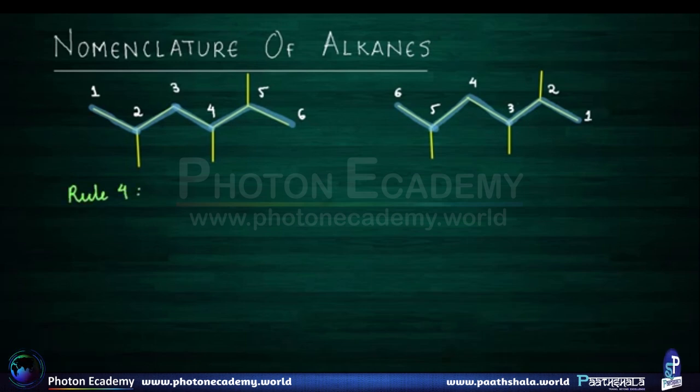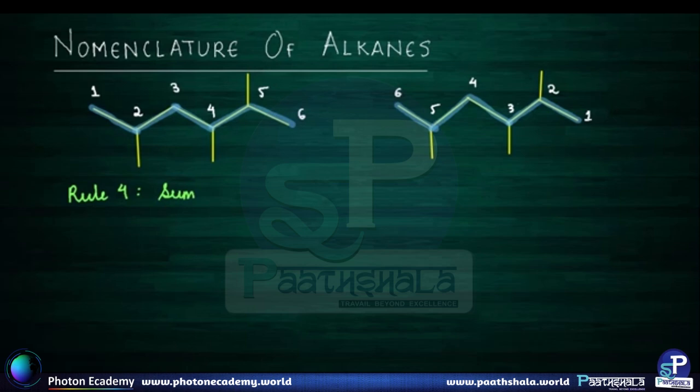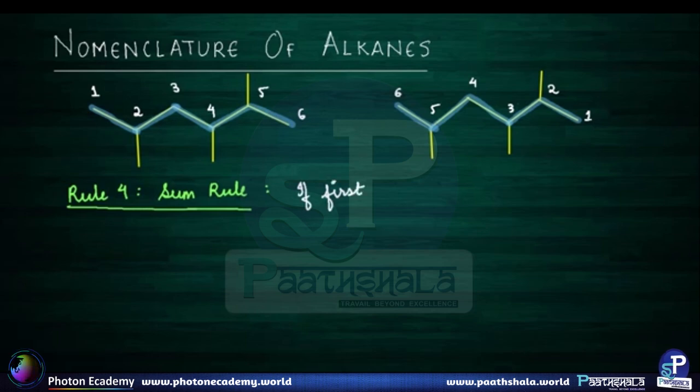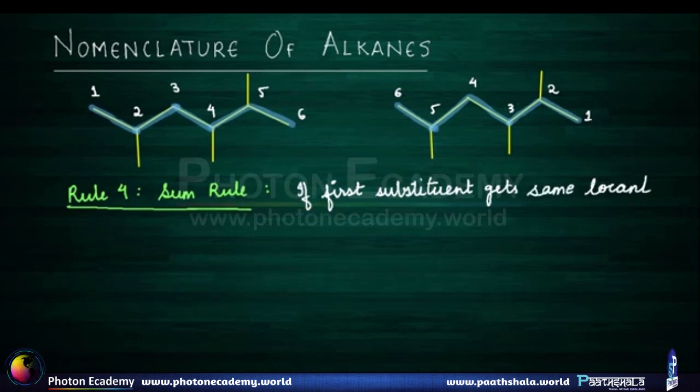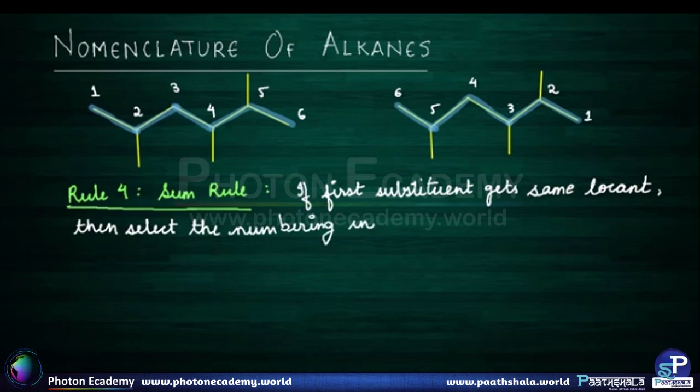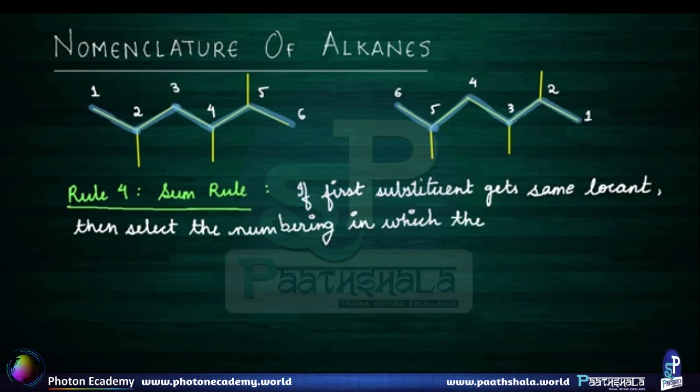Rule number 4 is also known as the sum rule, which says if the first substituent gets the same locant, then select the numbering in which the sum of the locants is minimum.